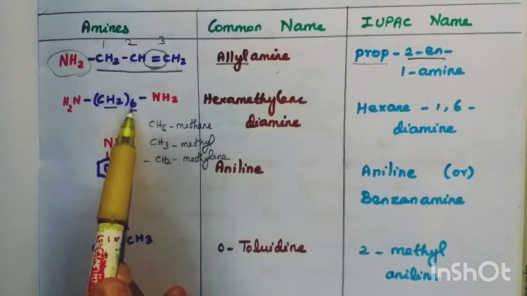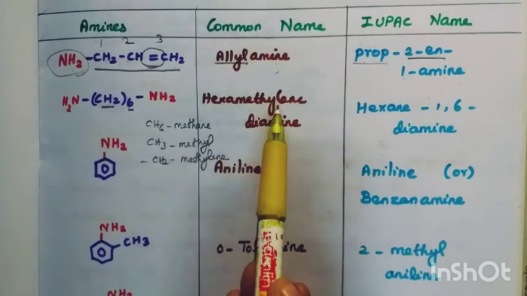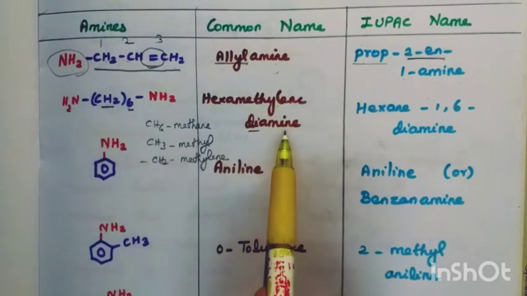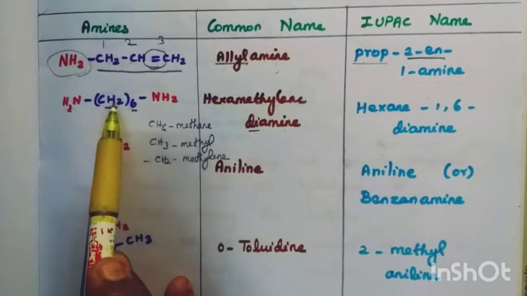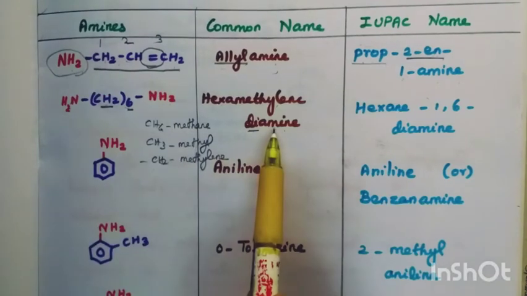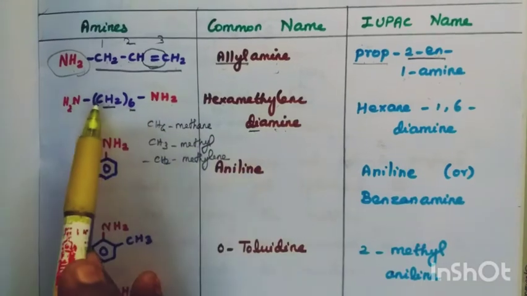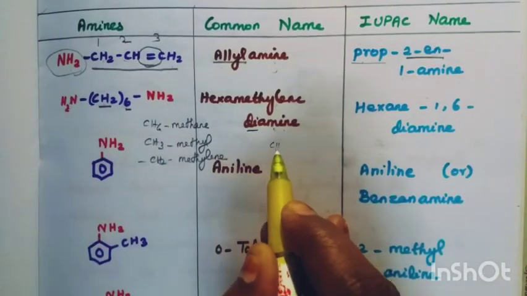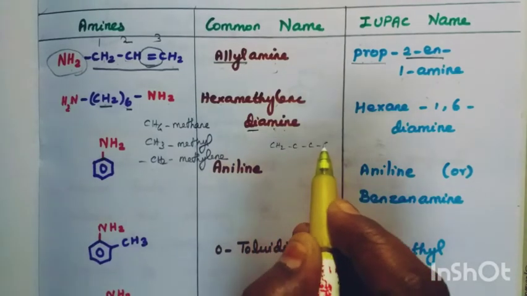So hexamethylene. How many amino groups are there? 2. So diamine. So hexamethylene diamine. It's the common name. How to write the IUPAC name? Straight chain, 6 times, you have to write CH2, that is 1, 2, 3, 4, 5, 6.